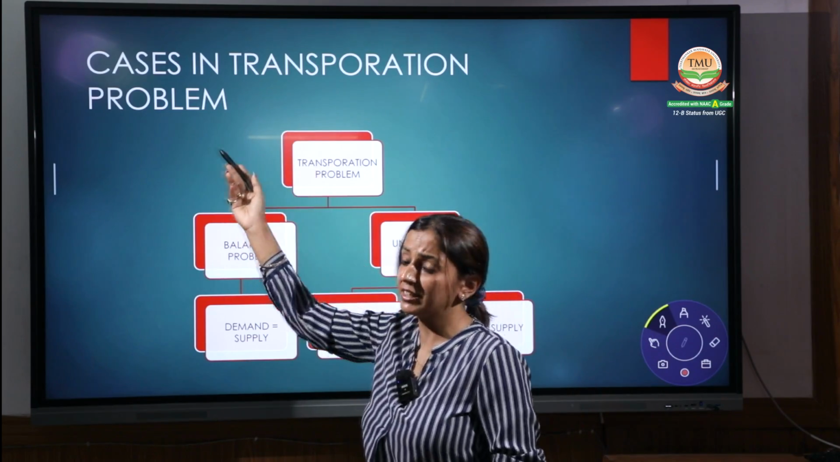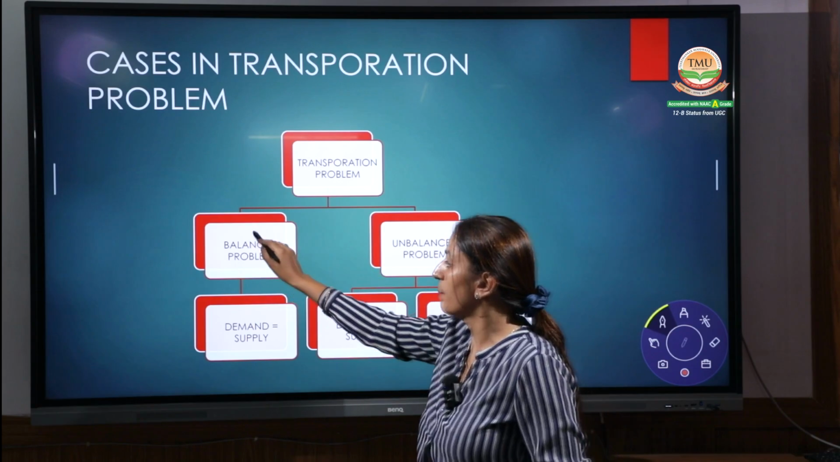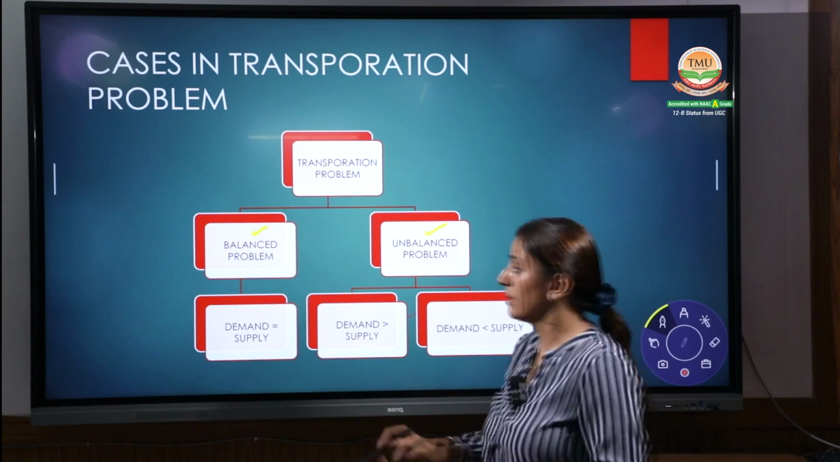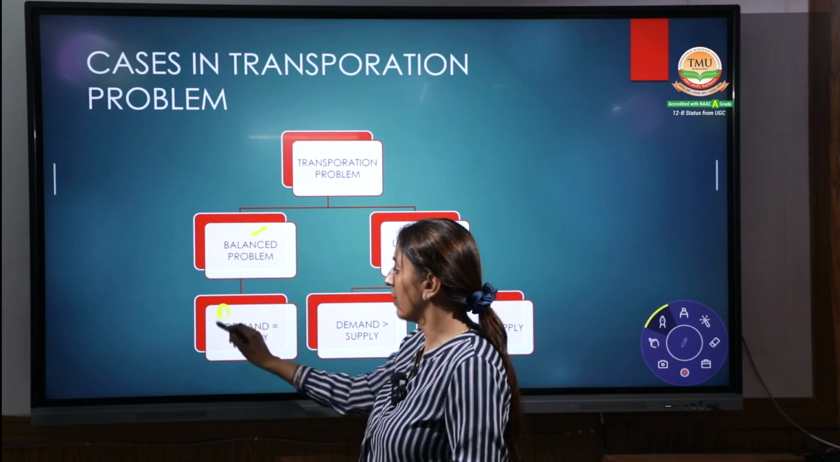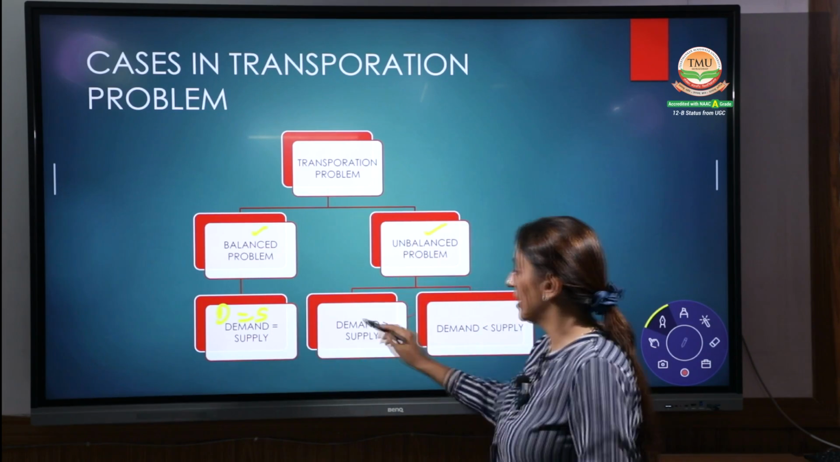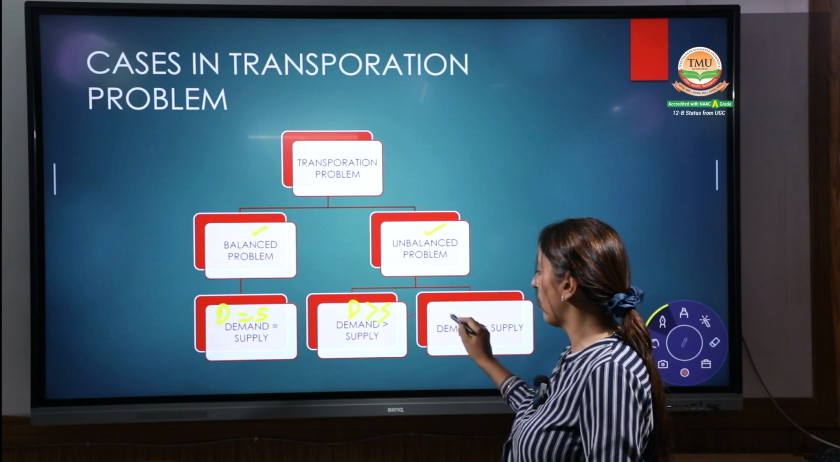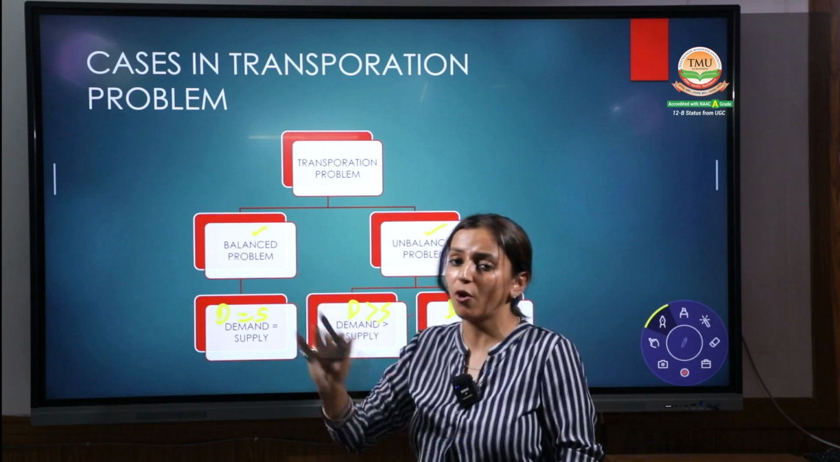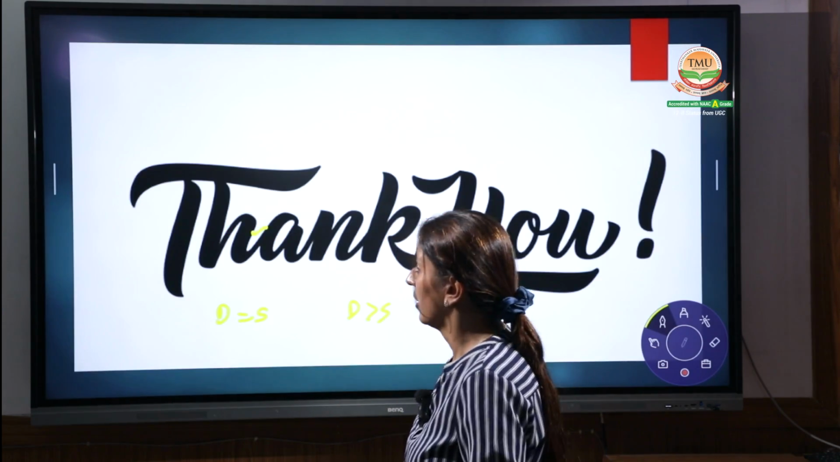Coming to the next point, the cases which we have just discussed. What are the different cases? Just a summary of that. You can have a balanced problem and an unbalanced problem. The balanced problem is when demand equals supply, and unbalanced is when demand is greater than supply or demand is less than supply. Hope it is fine. It's just a summary of what we have done.